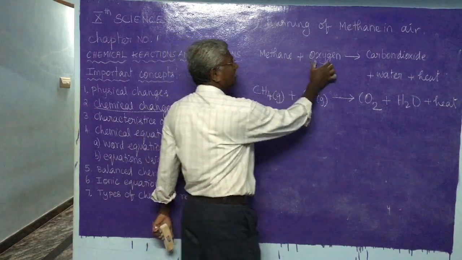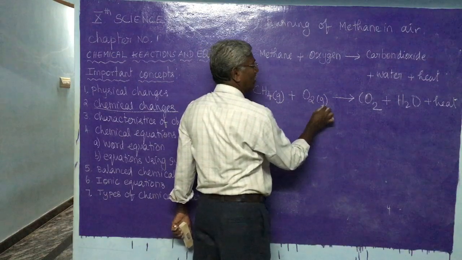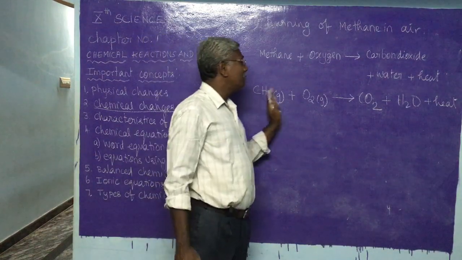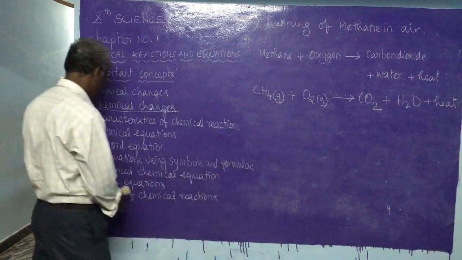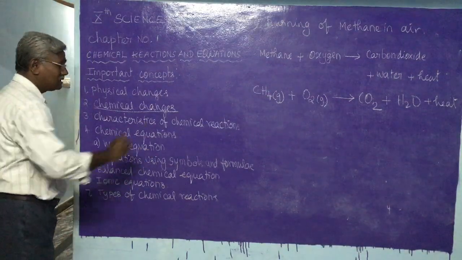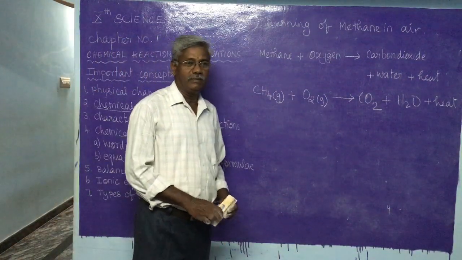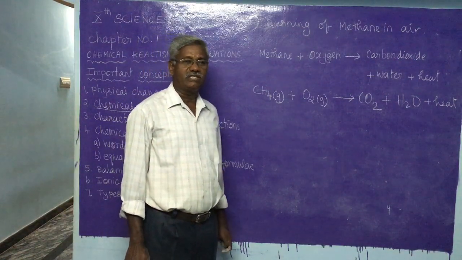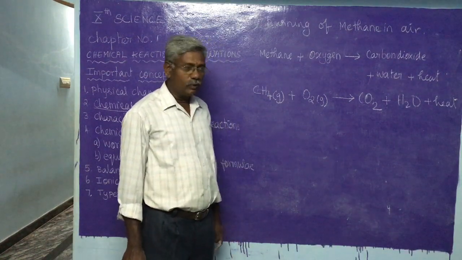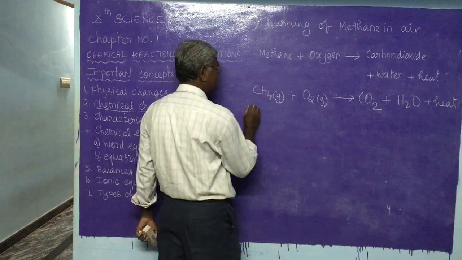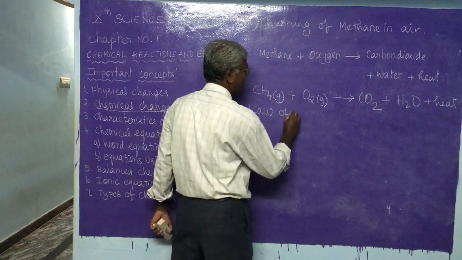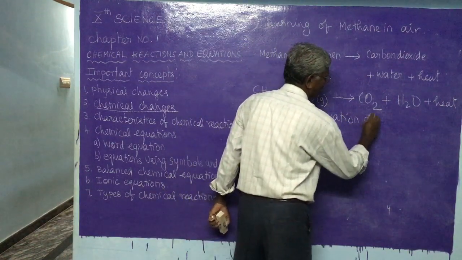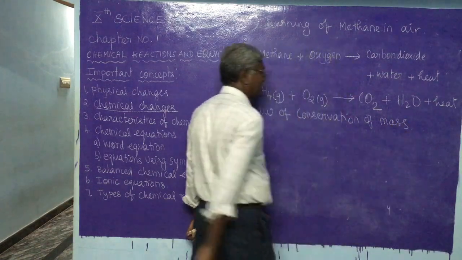Now here, this is what we can call a word equation. This is what we can call an equation using symbols and formulas. But this equation is not a balanced equation. The next heading would be, what is it? A balanced chemical equation. A balanced chemical equation means the equation which follows the law of conservation of mass.